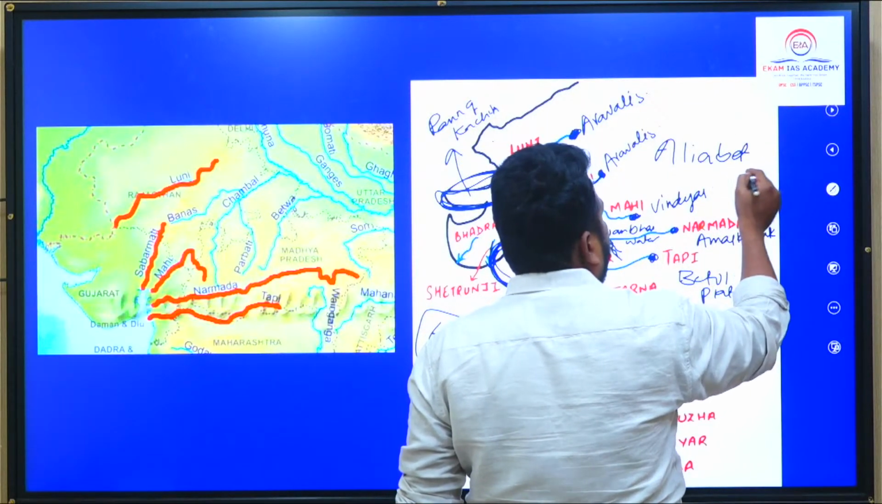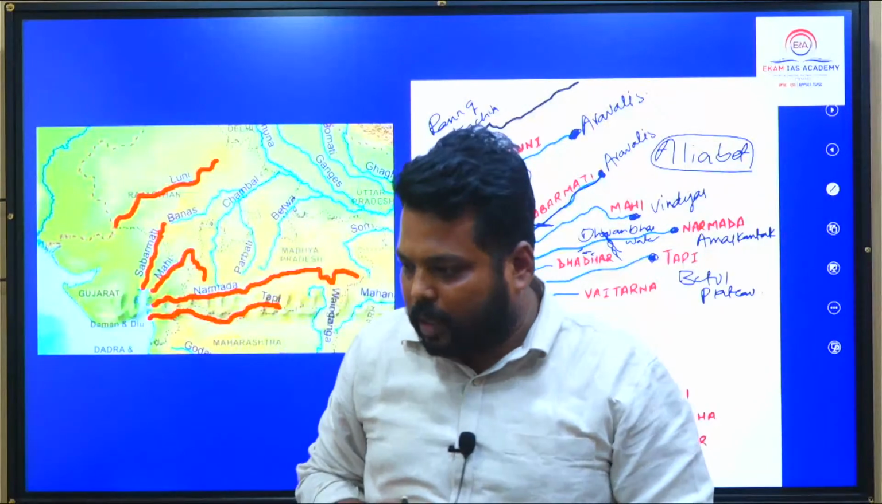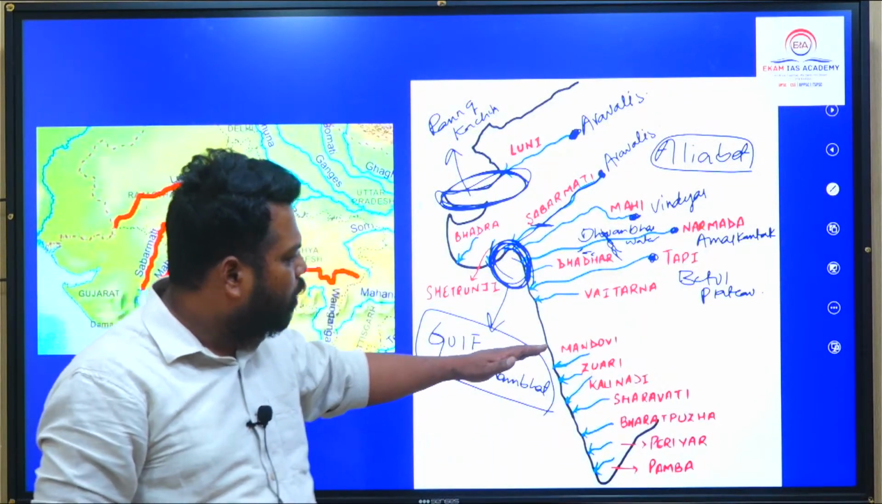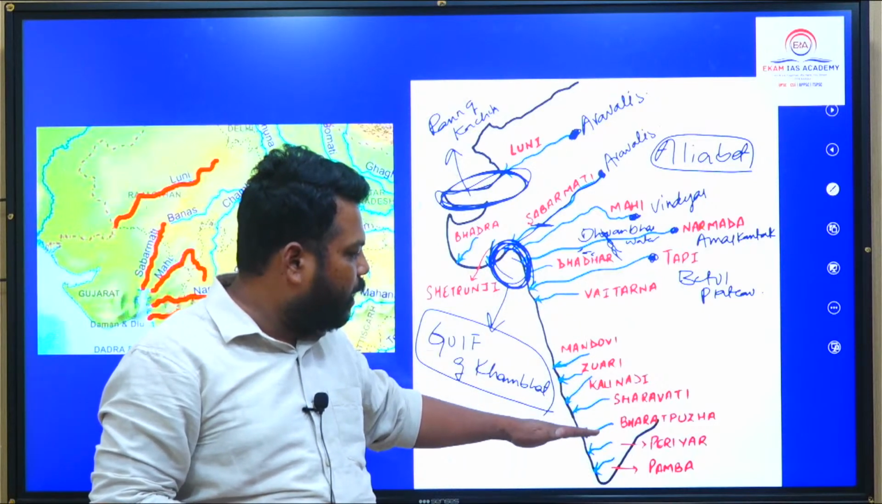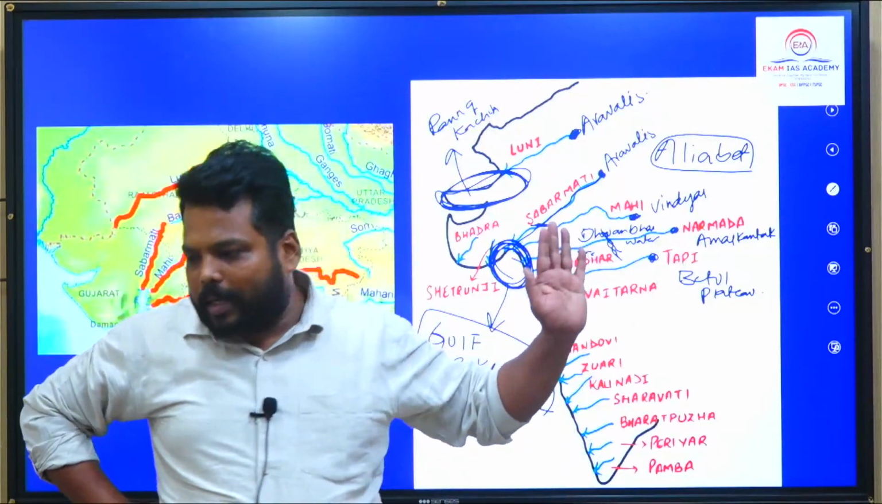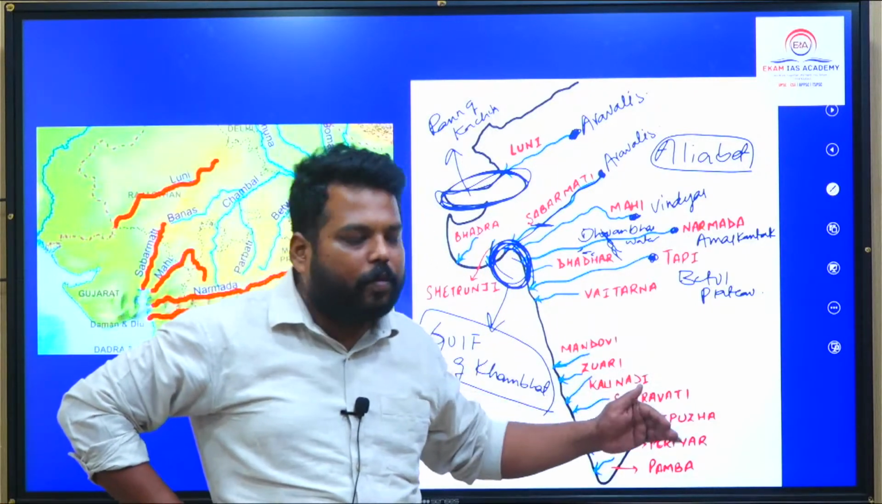Alia Bet, one of the important islands where petroleum is very high. So you have to remember, and the rest of the rivers also, remember a little: Mandovi, Zuwari, Kali Nadi, Sharavati, Bharatpuzha, Periyar, Pamba. My guess is that this year the question is going to come from these west flowing rivers.